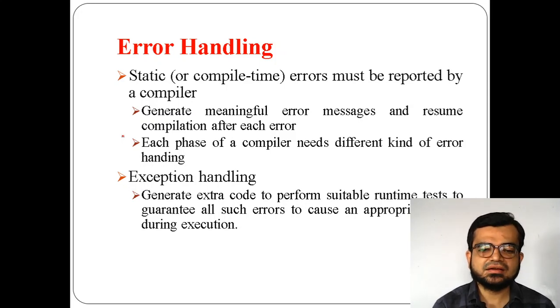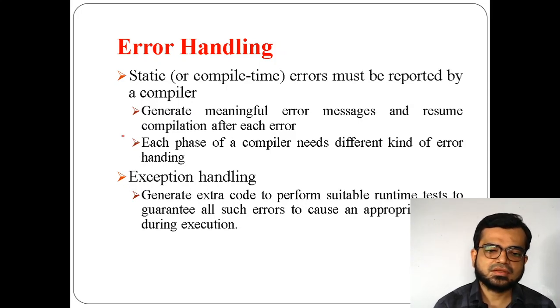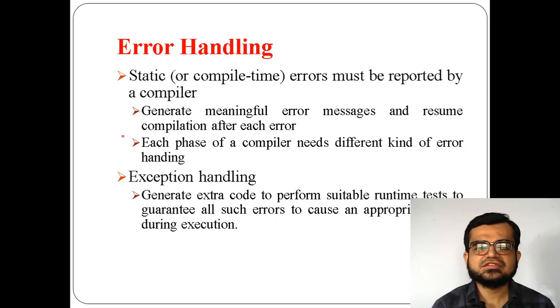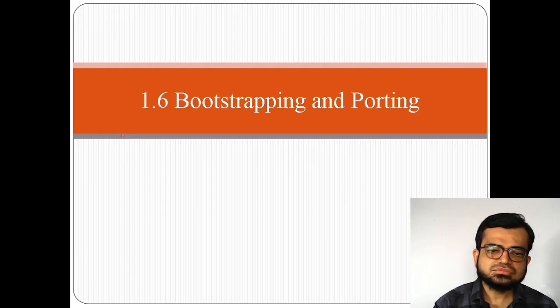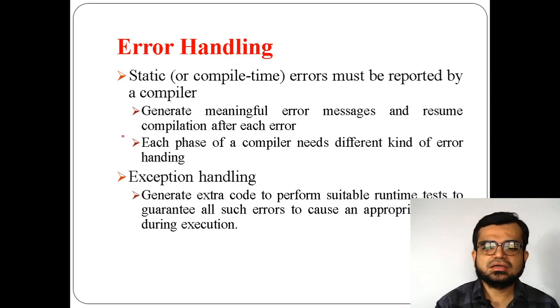That means if any error is there, it should cause an event. That event will let us know that there is an error. If no event is generated, then you might not know what kind of error you have. So that kind of mechanism should happen through exception handling of the compiler. Okay. Now this is about the related issues with the compiler.